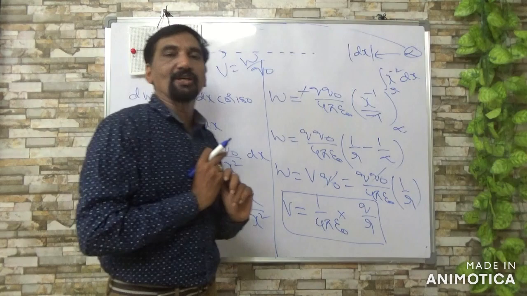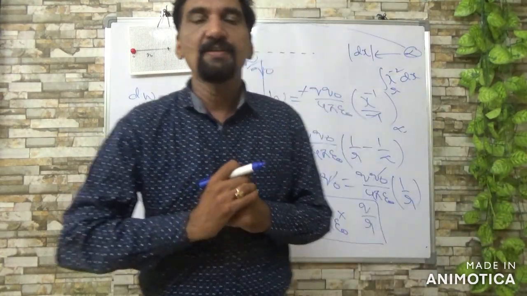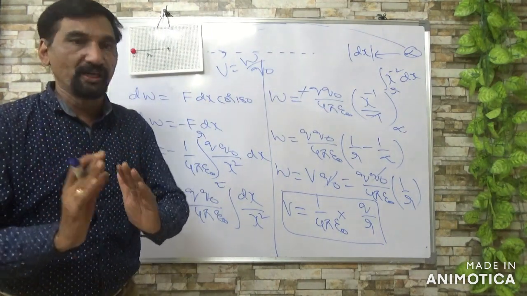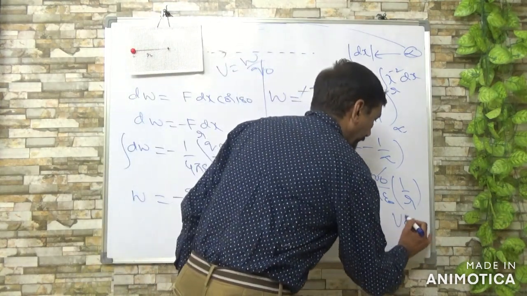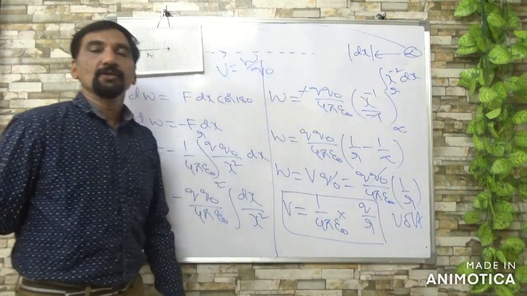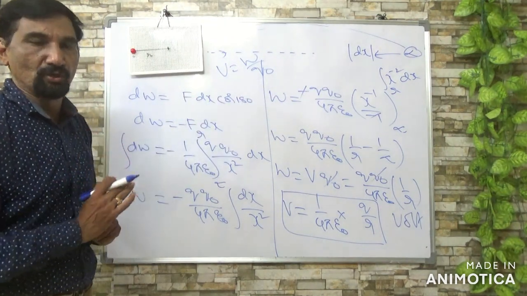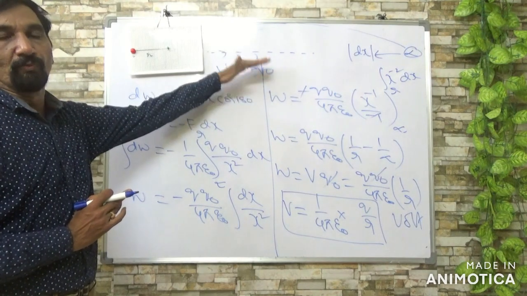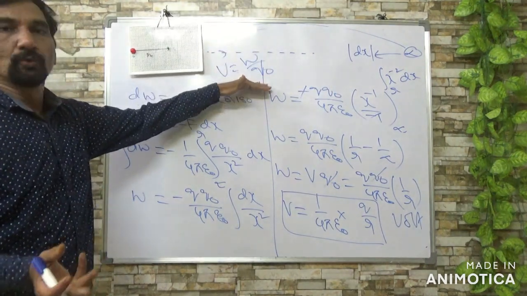Remember, potential is a scalar quantity. It is similar to energy. So that's why it is a scalar quantity. Electric potential is measured in volt. So volt is a unit of electric potential, or you can also measure it in joule per coulomb, since it is work done per charge, with units joule per coulomb.